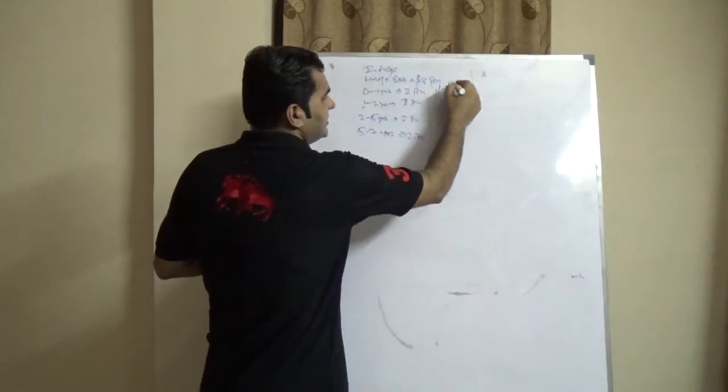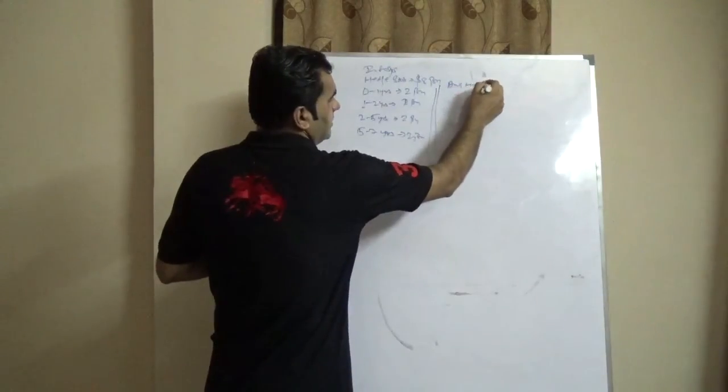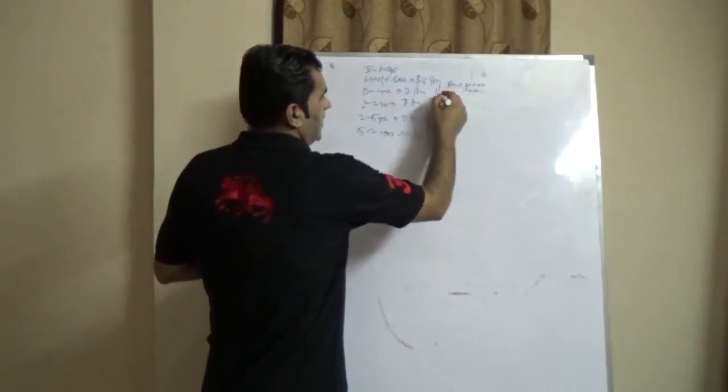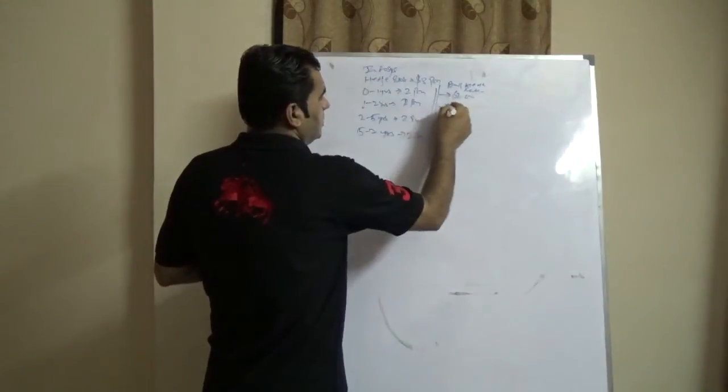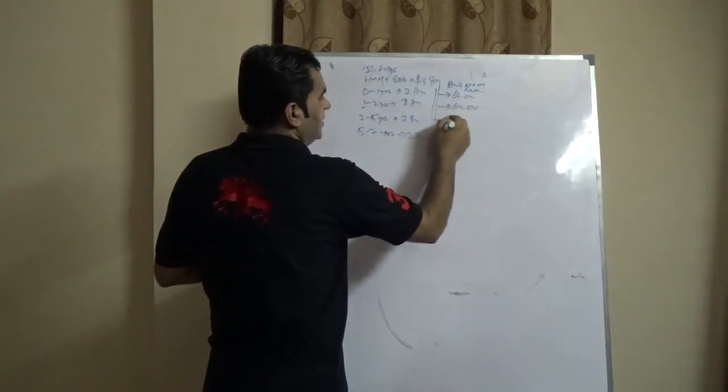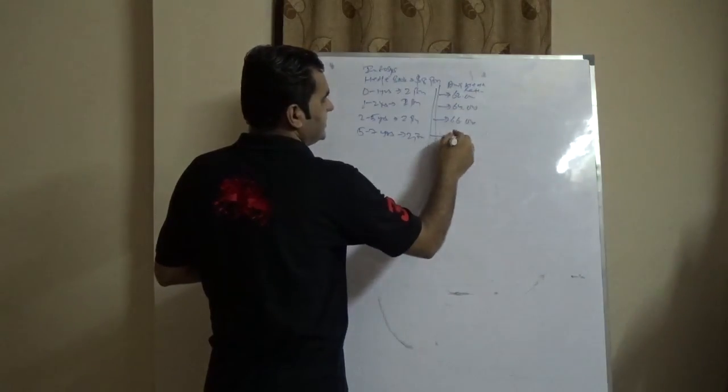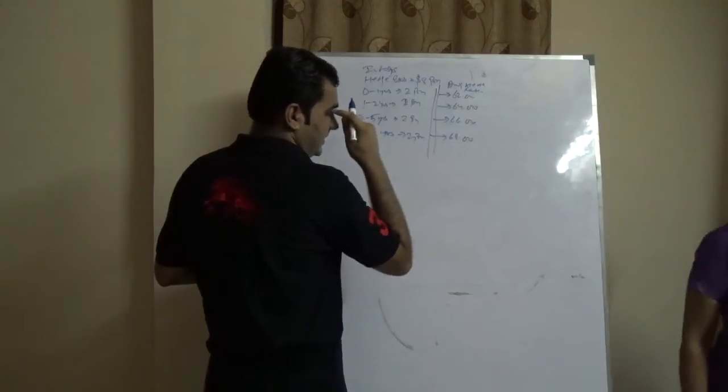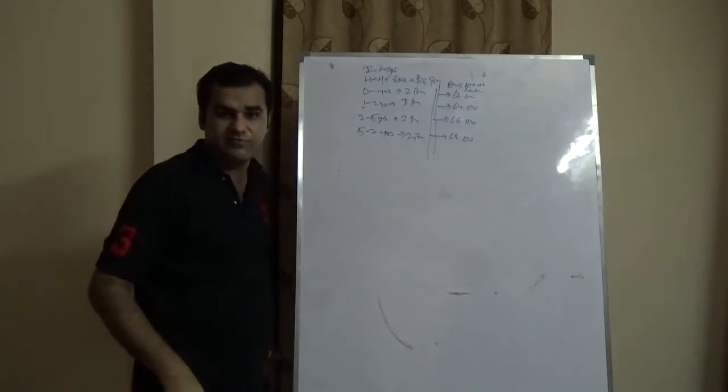Assume the average hedge rate in these buckets is 62, 64, 66 and 68. It's all an underlying assumption we are taking.